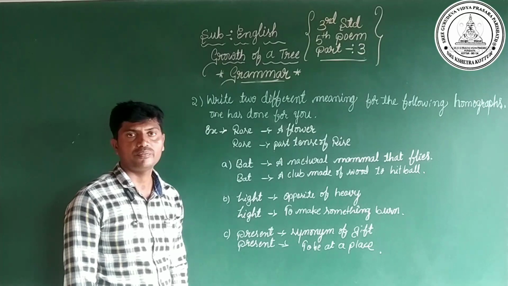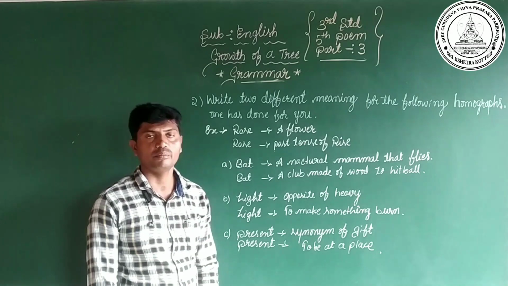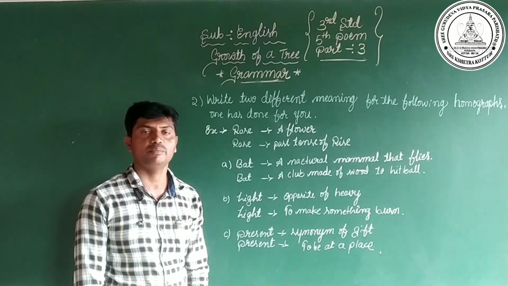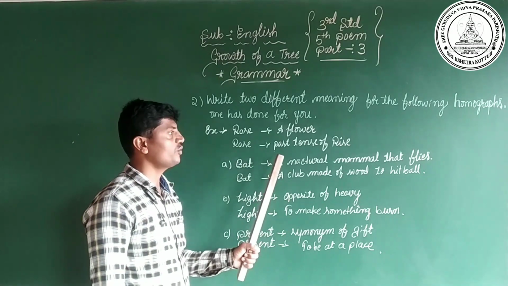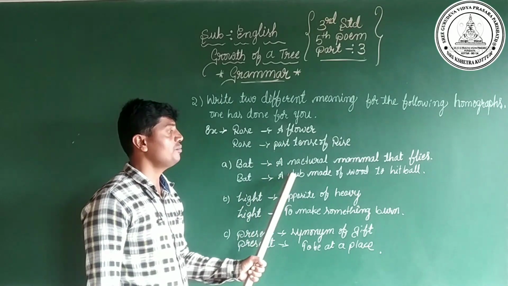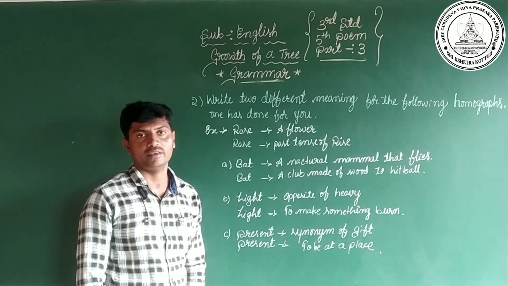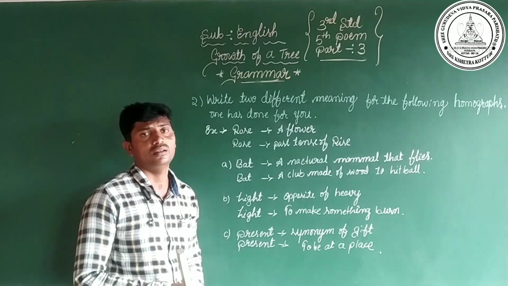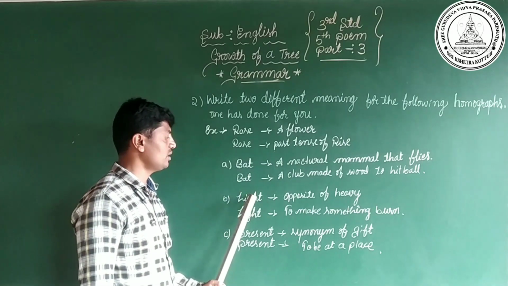Have you seen the natural mammal? Have you seen that bat? The natural mammal bat flies at night and sleeps in the daytime. Yes or no? Yes, that mammal we call bat, and a club made of wood to hit the ball. Sometimes we go to play cricket. Yes or no? Yes, we go to play cricket. We need a bat to hit the ball. That thing also we call bat. Is it? Yes.